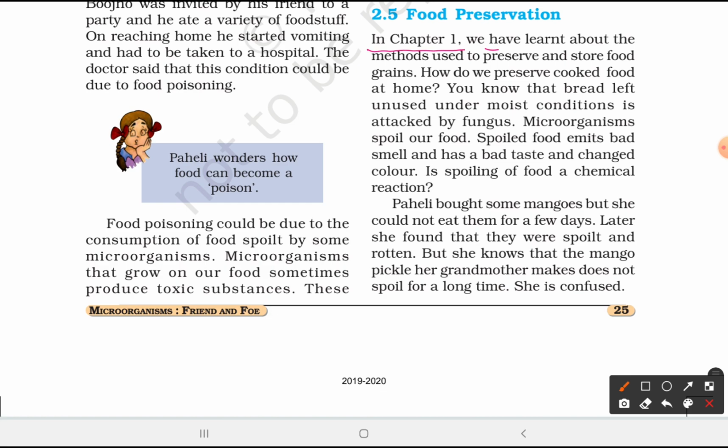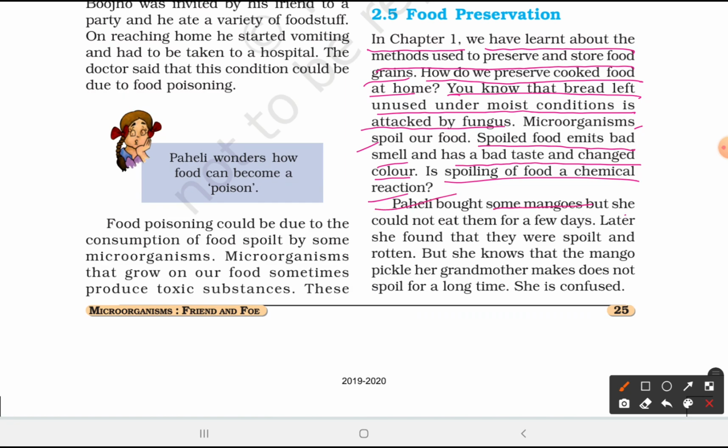In chapter 1, we have learned about the methods used to preserve and store food grains. How do we preserve cooked food at home? You know that bread left unused under moist conditions is attacked by fungus. Microbes spoil our food. Spoiled food emits a bad smell, has a bad taste and changes color. Is spoiling of the food a chemical reaction?